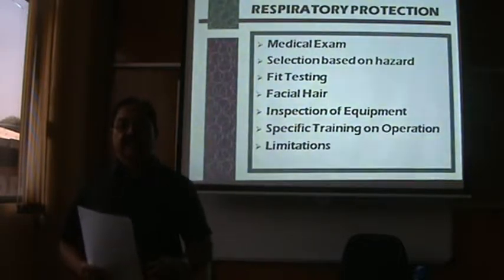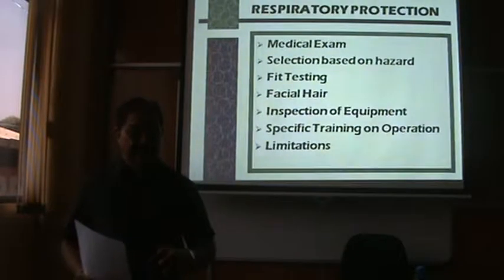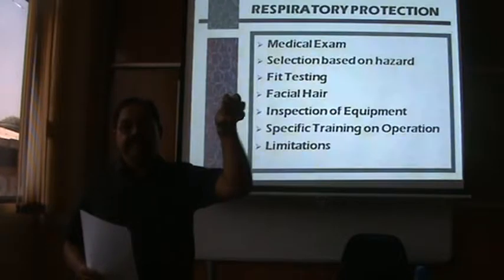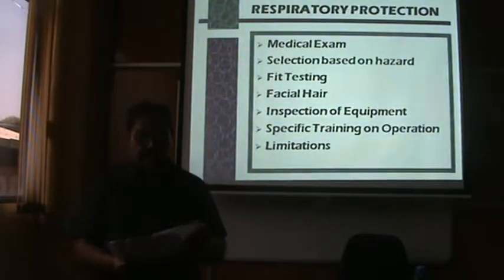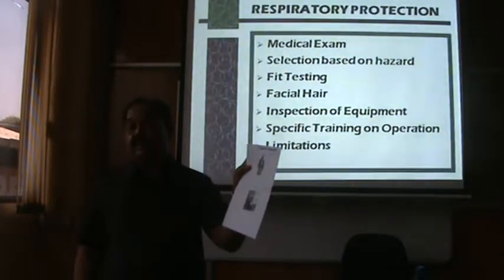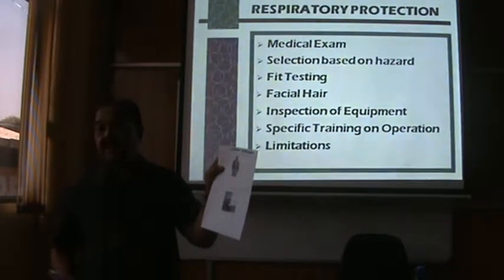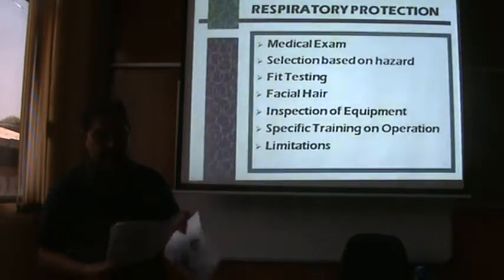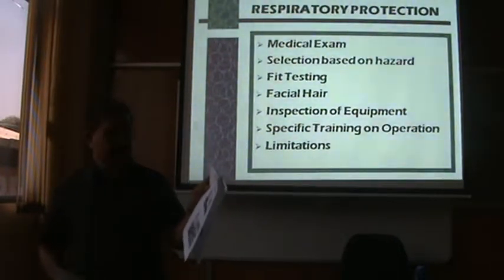Also, this is the last line of defense against injury. So whenever you are using this, you have to clip to a firm object that will protect you from falling. You can hook to lifelines, so in case there is a fall, you will be saved. And also you have to hook to rails.